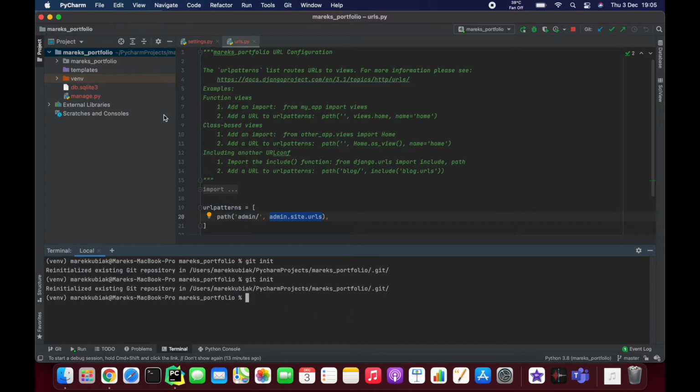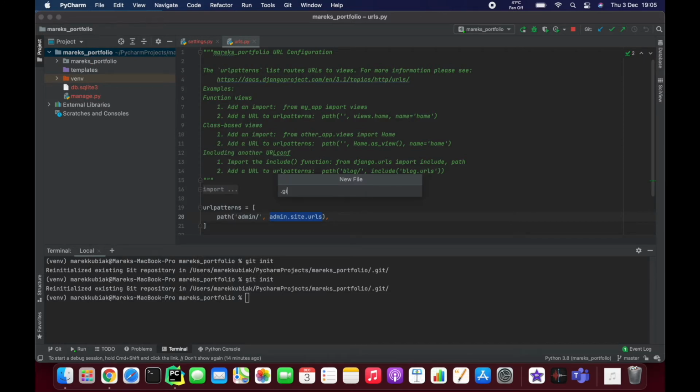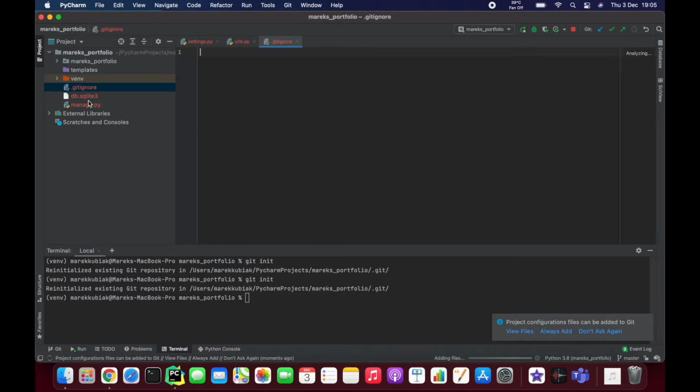So anyway, what I didn't do, and I should have done, is start with creating a .gitignore file. So we start with a dot, period, gitignore as one word. And yes, we will add it to our Git. And as you can see, it's highlighted in green, and the rest is in red because we are not tracking those files yet. I didn't do anything except init, but PyCharm is asking every time you create a new file, do you want to add that to your Git? Do you want to track this file? And if you say yeah, add, it automatically adds it to your Git.